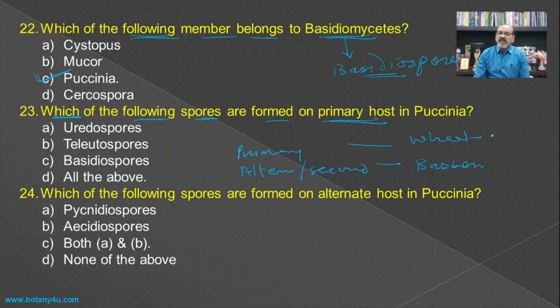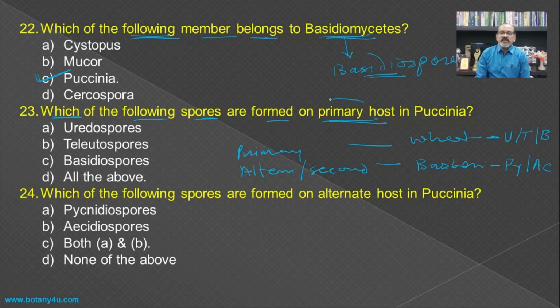On the wheat plant there is a formation of uredospores, teliospores, and from the teliospore there is a formation of basidiospores, while on the barberry plant there is a formation of pycnidiospores and aecidiospores. So this is the life cycle of the Puccinia on the two different hosts.